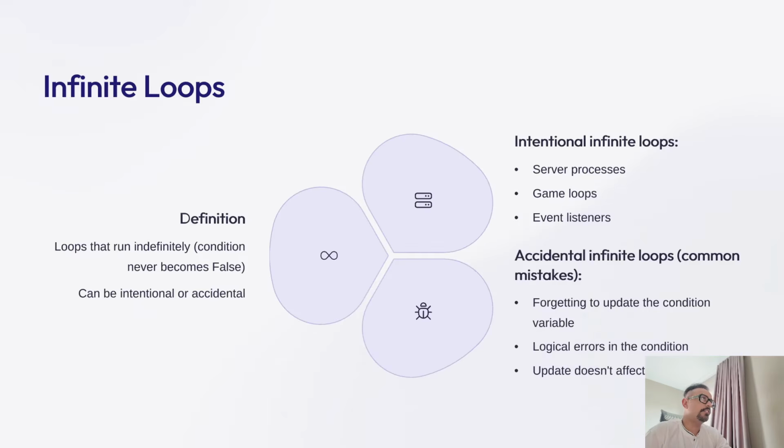So let's see what's next. Now we are going to talk about infinite loops. Infinite loops run endlessly because their condition never becomes false. They are intentional in cases like server processes, game loops, or event listeners, which I will show you gradually at the end of this video, and usually include a break or exit statement. So we will also be using a break or exit statement in our upcoming examples.